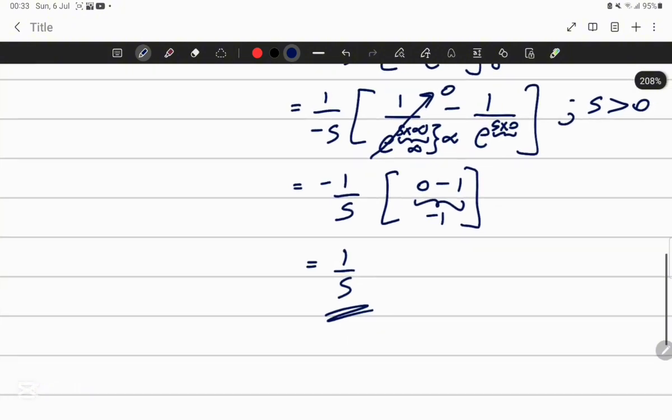So the Laplace transformation of 1 is simply 1 over s when s is greater than 0.